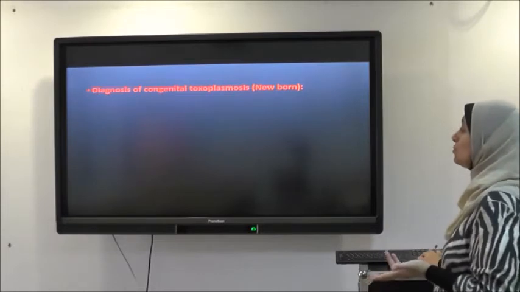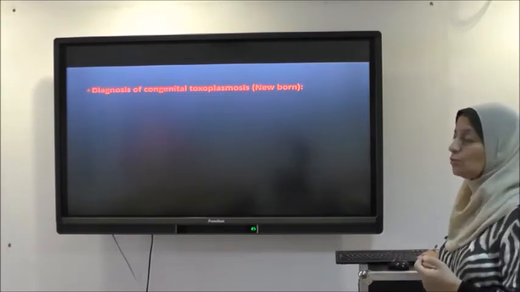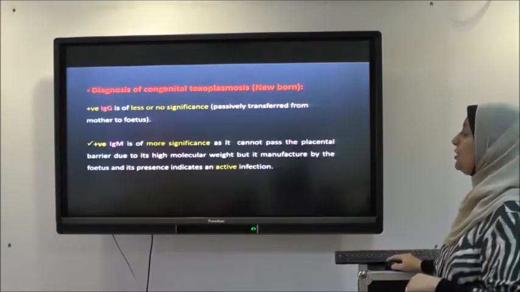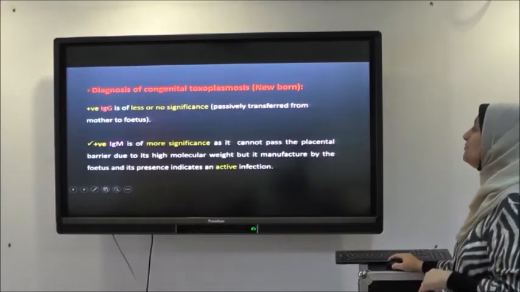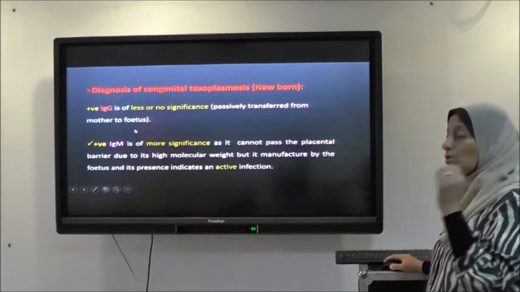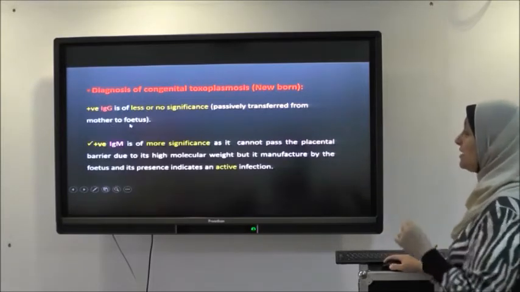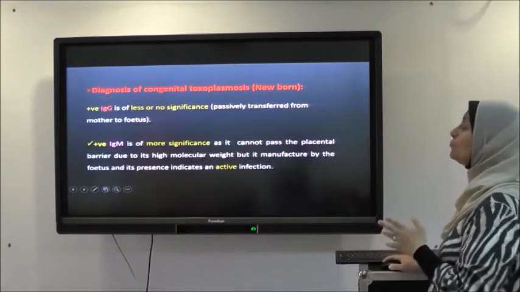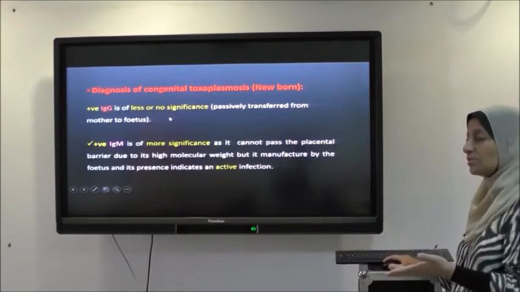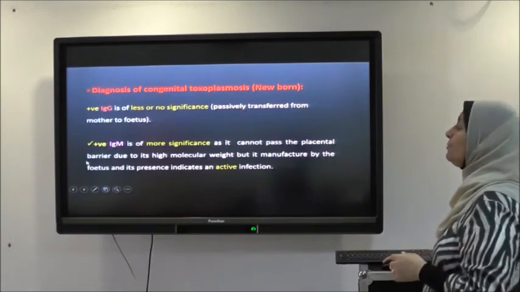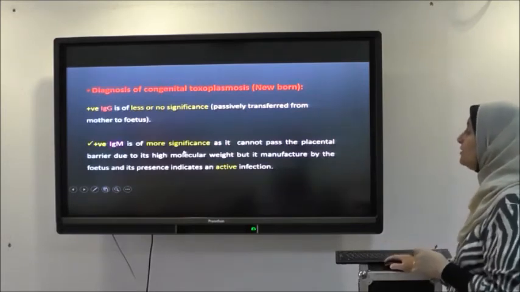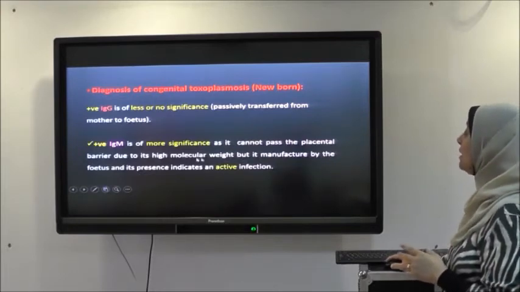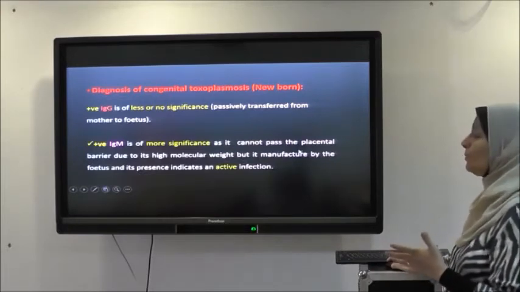But how can you diagnose congenital toxoplasmosis in the newborn? In this case, we can't depend on the IgG. Why? Because the IgG is passively transferred from the mother to the fetus. It can cross the placental barrier. So if IgG is present in the blood of the newborn, it has no significance because it may come from the mother. But a positive IgM is very important. It is more significant because the IgM has a high molecular weight. This prevents it from passing through the placental barrier.